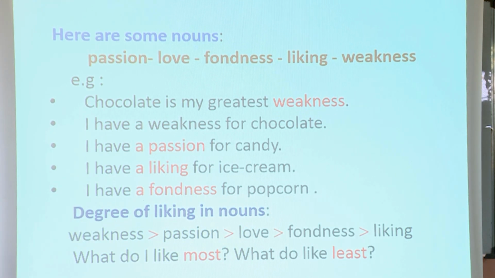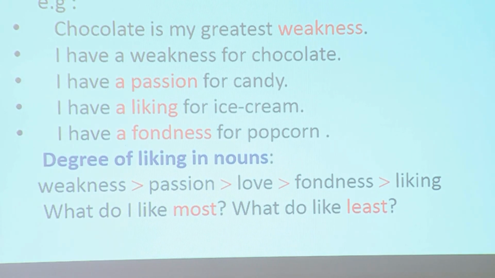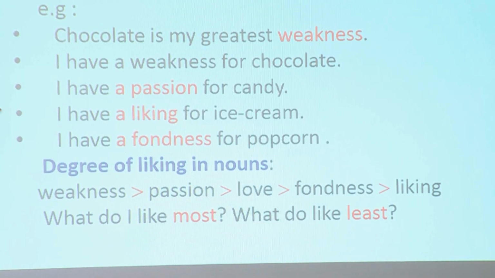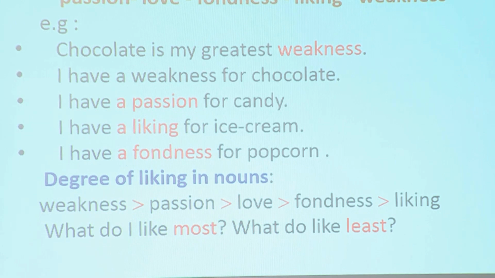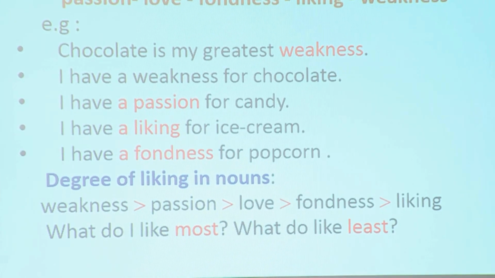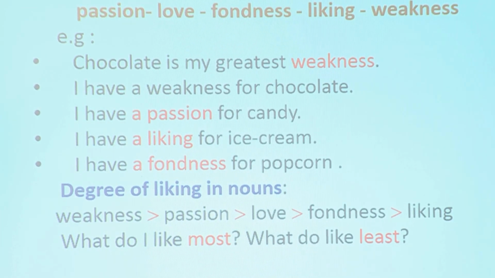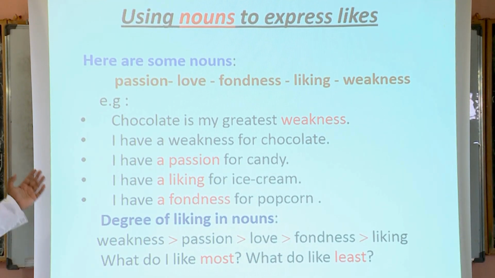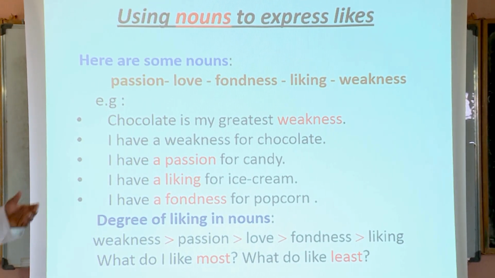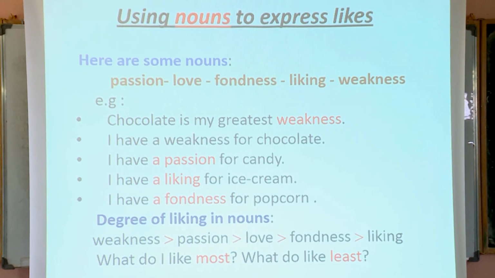Have a look here. So the example in which we have weakness is the thing which I like most. So I like chocolate most. And what do I like least? So you have the most and the least. If weakness is at the top, so which one is at the bottom? Liking. Where do you have a liking? Ice cream. So I most like chocolate, and I like also ice cream, but it is at the end of the list.